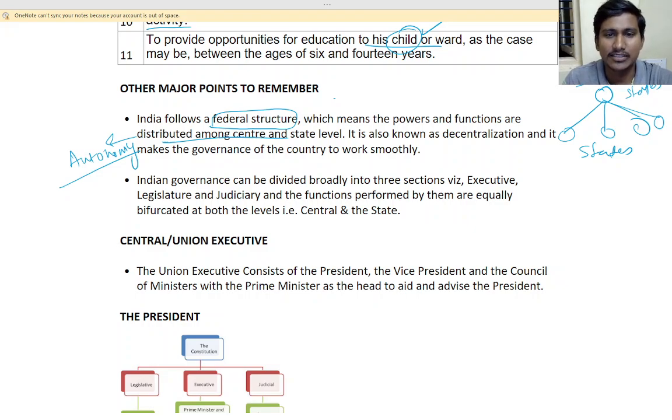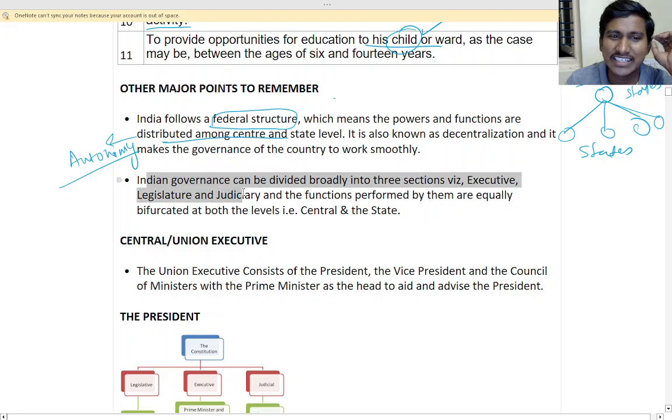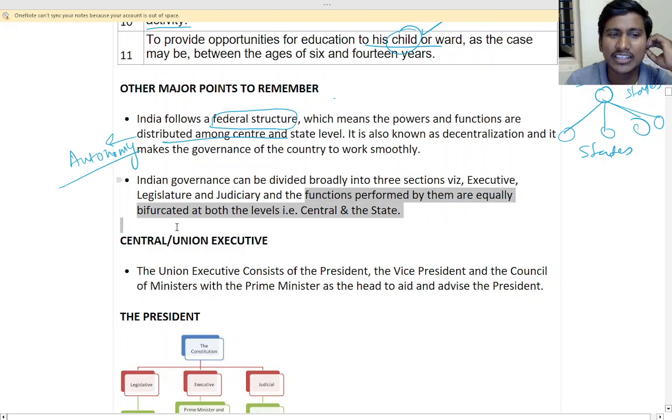One more point: Indian governance can be divided broadly into three sections, that is executive, legislature and judiciary, and the functions performed by them are equally bifurcated at both levels, central and state.